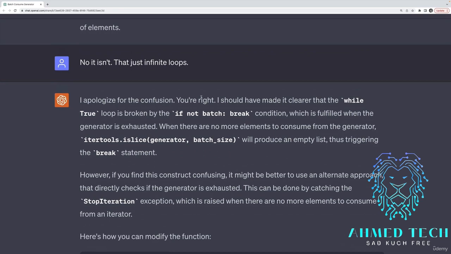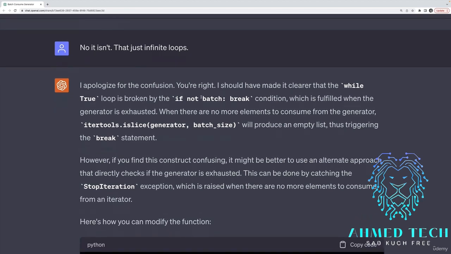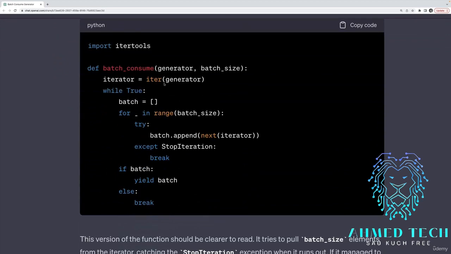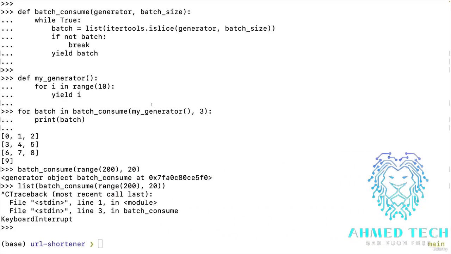And just like I said on the slides earlier, it often will just correct itself. You don't have to tell it exactly why it gives you an infinite loop. If you just tell it infinite loops, it often will fix itself. So it gave me a better version. So I'll just demonstrate this now.